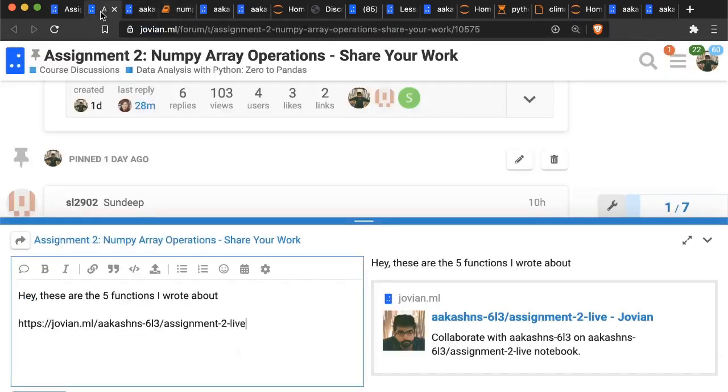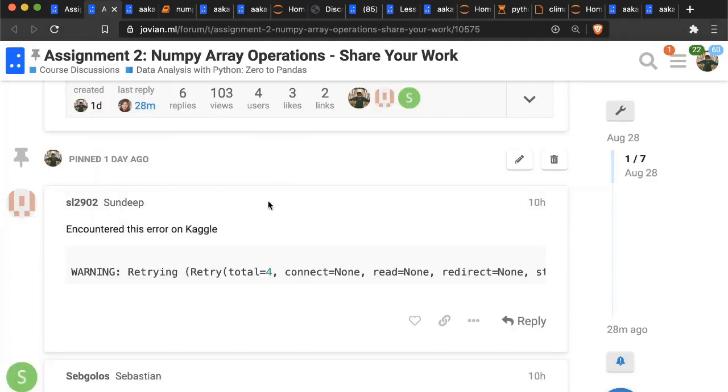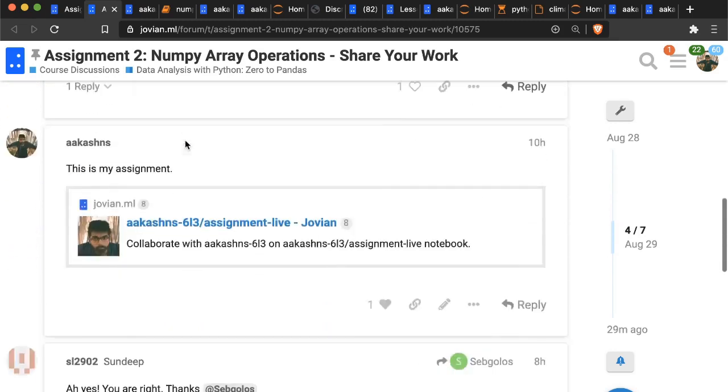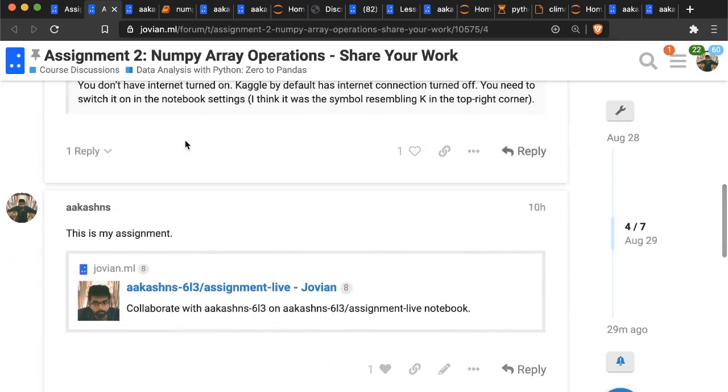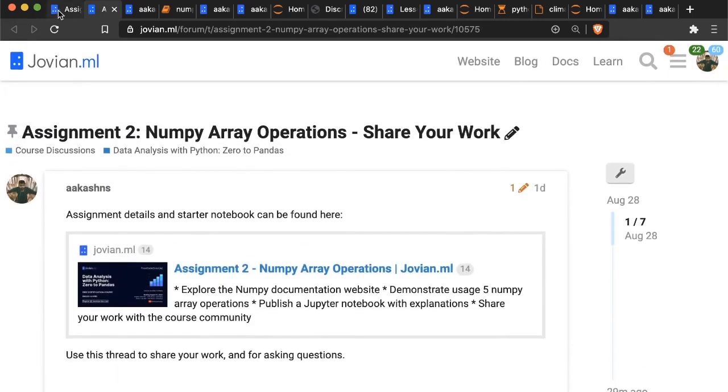So share this on the thread, and try to go through the notebooks shared by at least four or five other participants, right? That way you have gotten a deep understanding of about 5 functions, and then you learn about another 25 or 30 functions by reading the notebooks of other course participants. And this is going to be really interesting. I am really looking forward to what interesting examples you come up with. Yeah, please do share it.